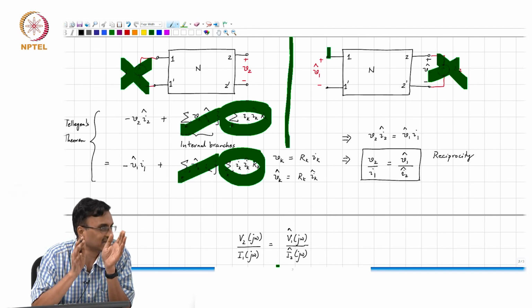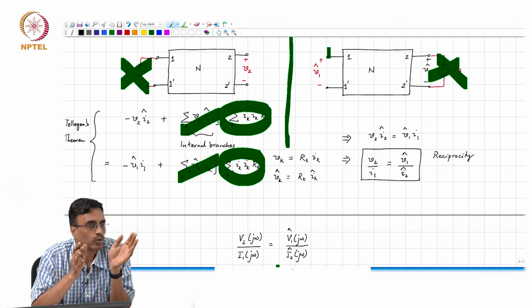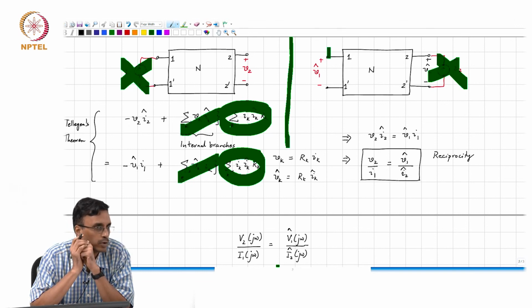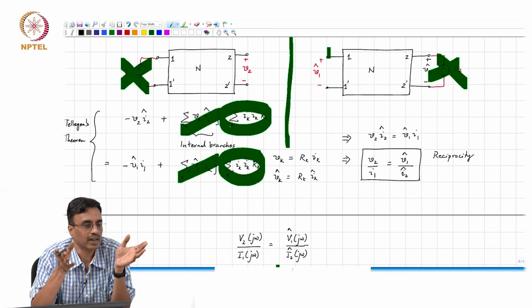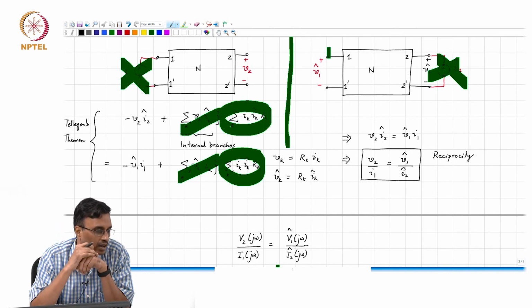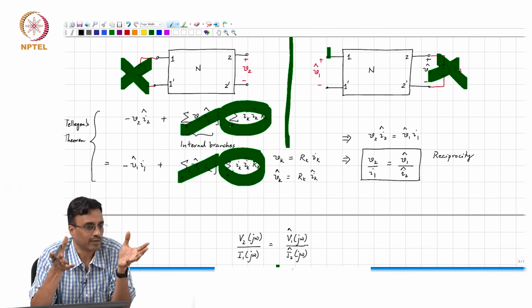As long as that is satisfied, reciprocity holds. Now, one practical case where this is automatically satisfied is when you have a linear network which is also passive, when you have only R, L and C in them, the commonly known passive elements that we use.